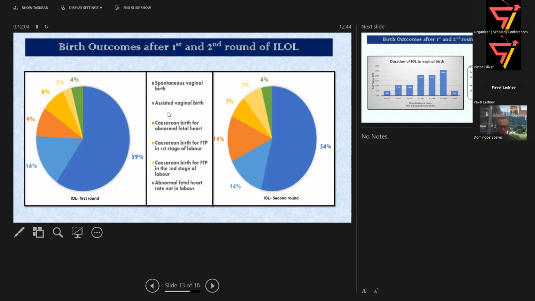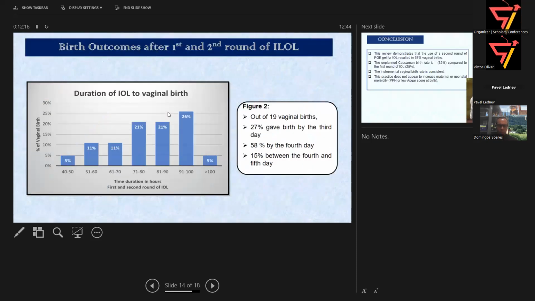But the number of women who went for the second round, if they don't go for it, they will go directly for planned cesarean birth. So if we don't go for the second round, there's 100% cesarean birth. Now the duration, sorry, the graph is not completely matching, because this is in hours and that is in days. So it looks a bit different.